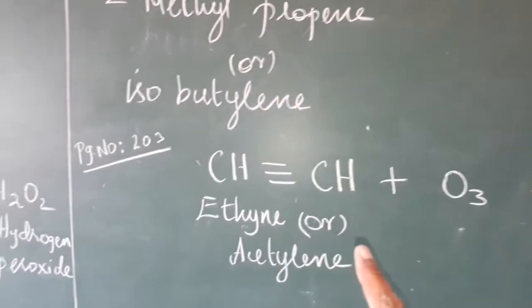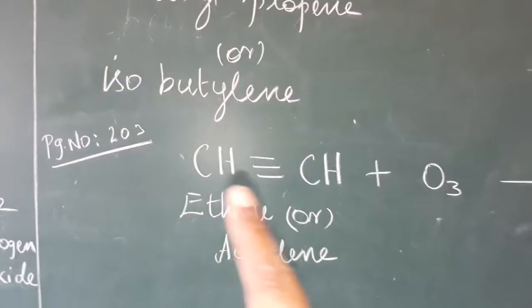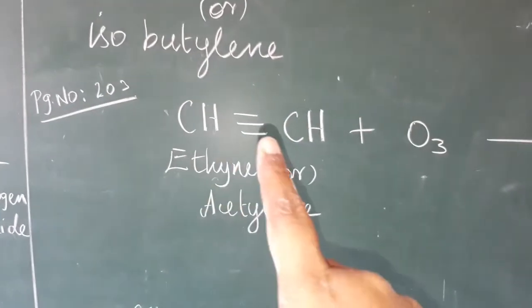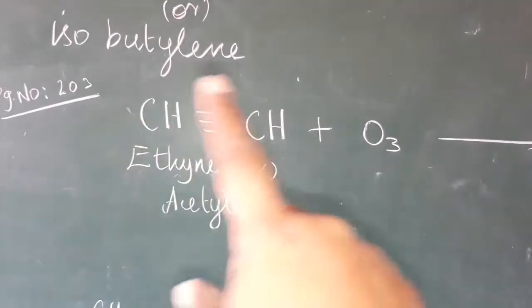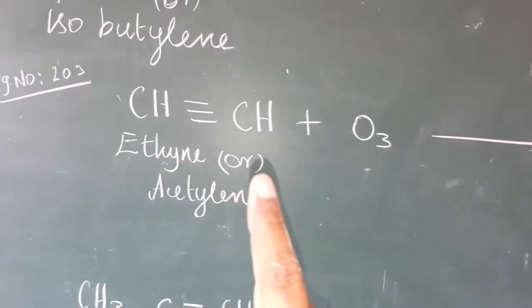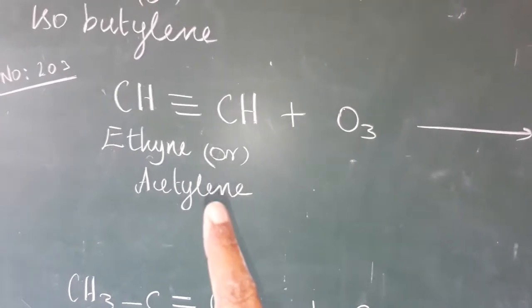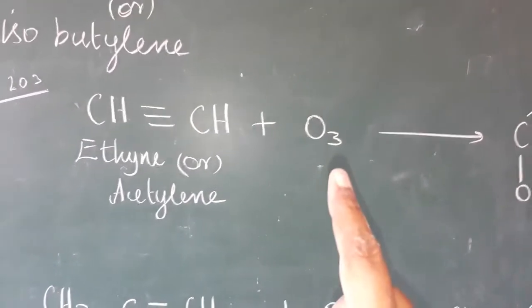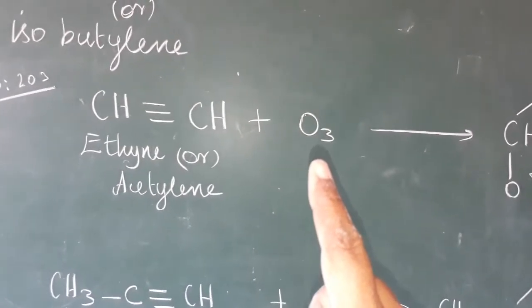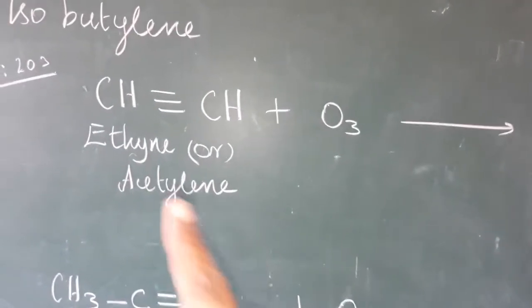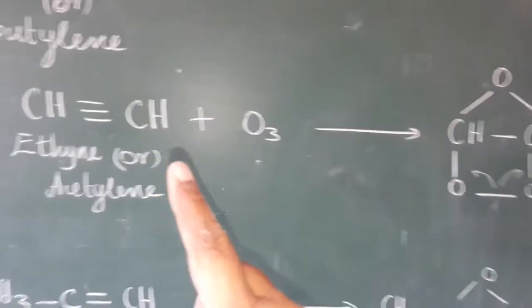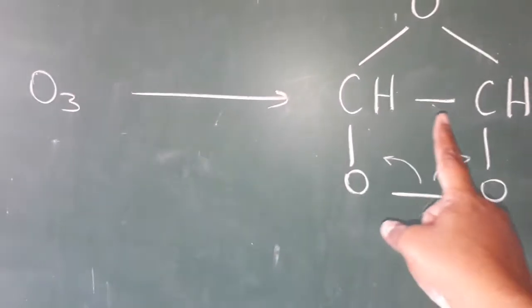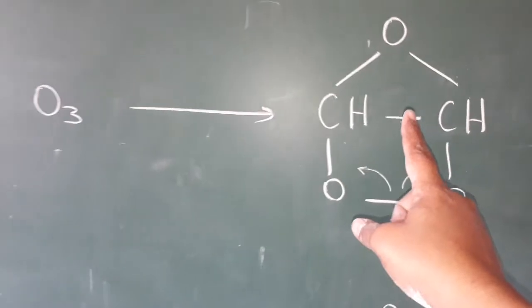Now we are going to see the ozonolysis of alkyne. See page number 203. Ethyne. Ethyne means 2 carbon triple bond. 2 carbon means eth and triple bond means yne. And the common name is acetylene. Keep it in mind, this acetylene is a very important name for this compound. And ozone, I already told that it cleaves the double bond only. How many bonds here? 3 bonds. So it cleaves the double bond. One more bond we are having. That bond we have to put like this. Keep it in mind.